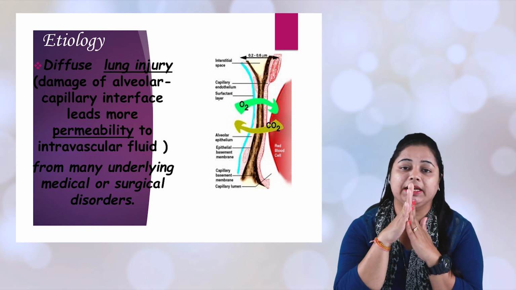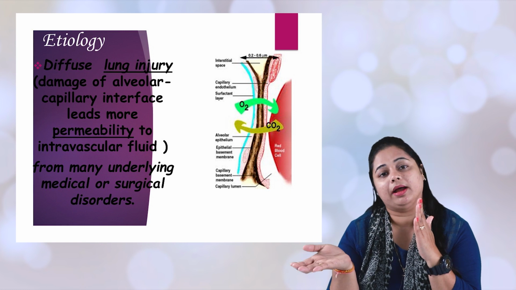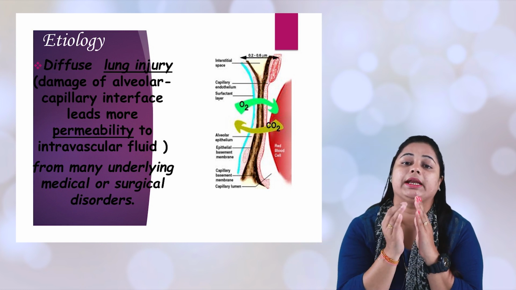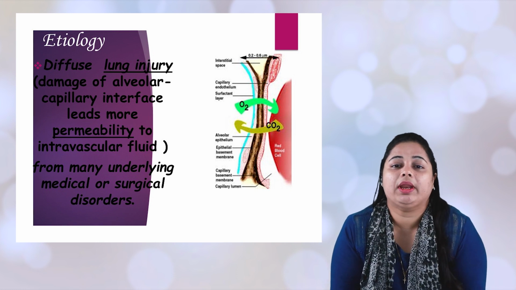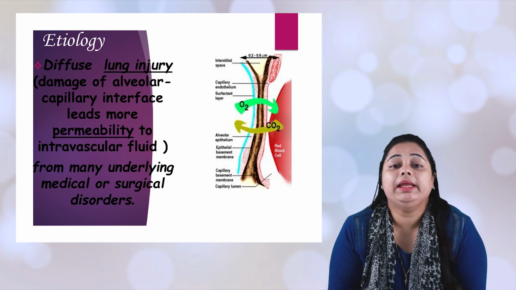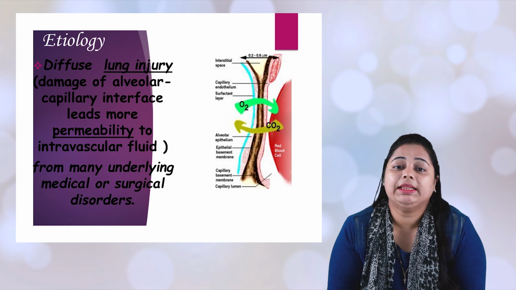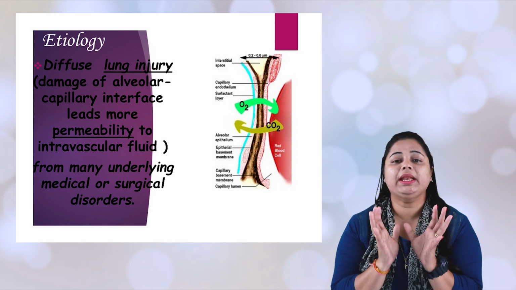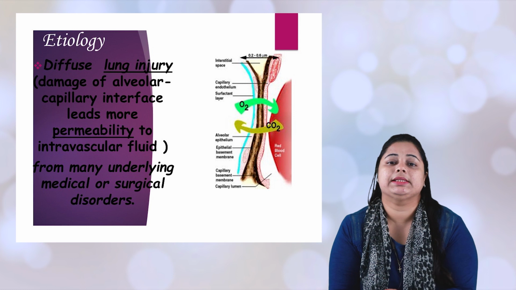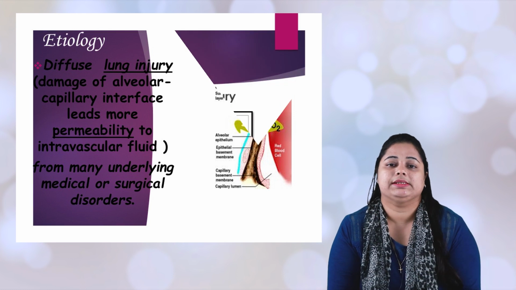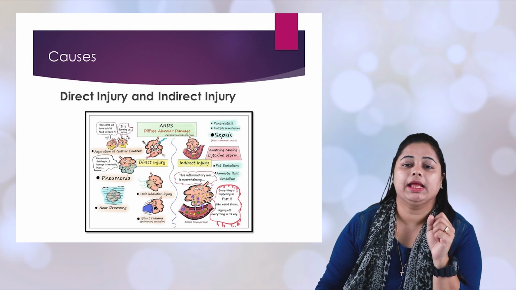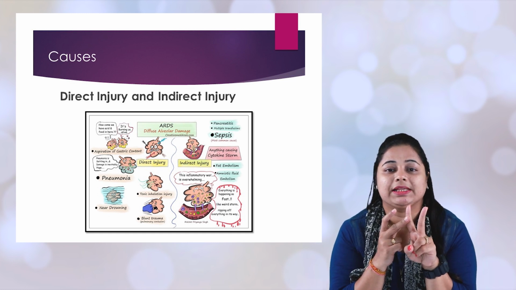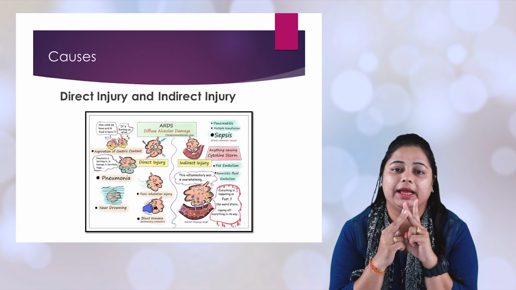As it increases, the fluid will pass inside the alveoli, which is called alveolar flooding, the leaking of water in the lungs. So this is the main etiology that we say causes ARDS. In more detail, there are two more types of etiology: direct and indirect.